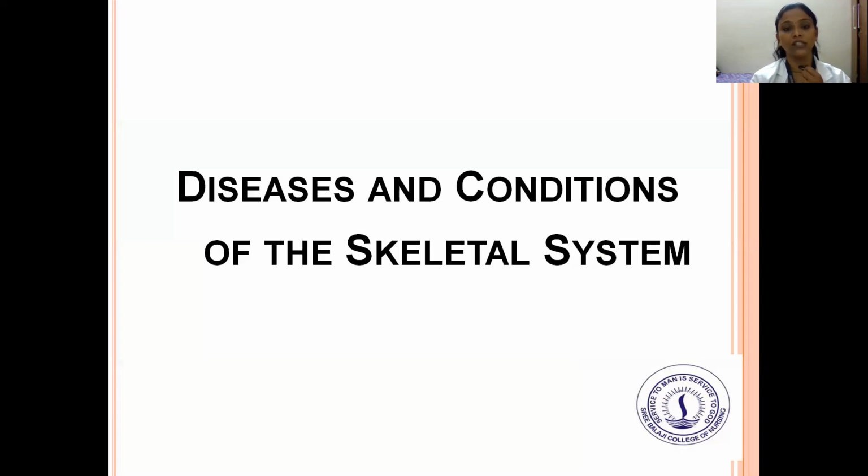Next, diseases and conditions related to the skeletal system. So far we have seen the bones of the skull and its cartilages, and also the joints of the skeletal system. So what are the conditions and diseases associated with this skeletal system?